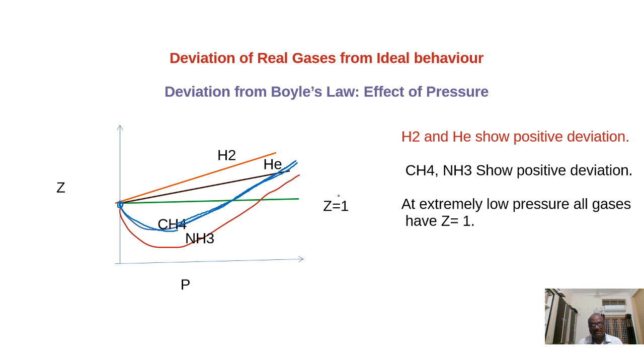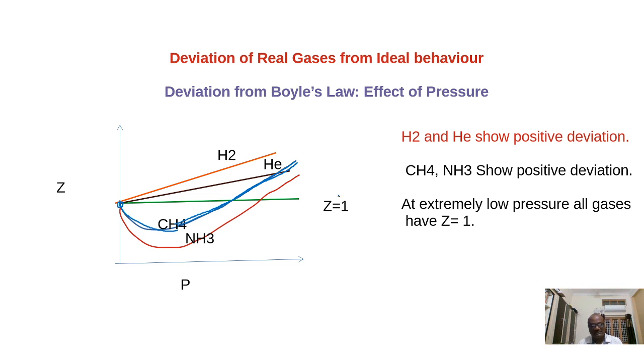But in case of hydrogen and helium, under all pressures they will show positive deviation, but at extremely low pressure they are also behaving as ideal. Those two sets of gases we are explaining here: one is hydrogen and helium, and second is methane and ammonia. In case of methane and ammonia, they are showing three types of behavior.